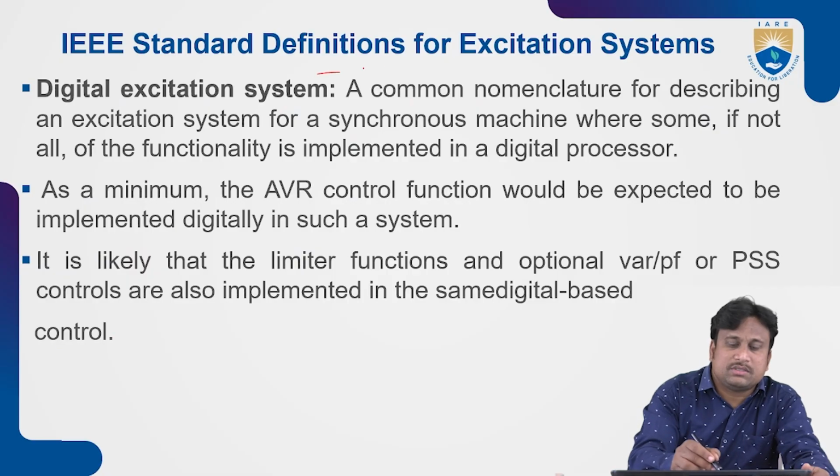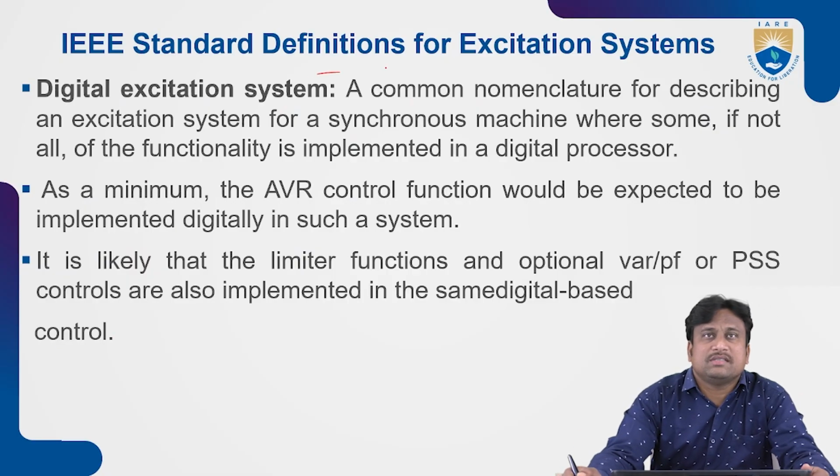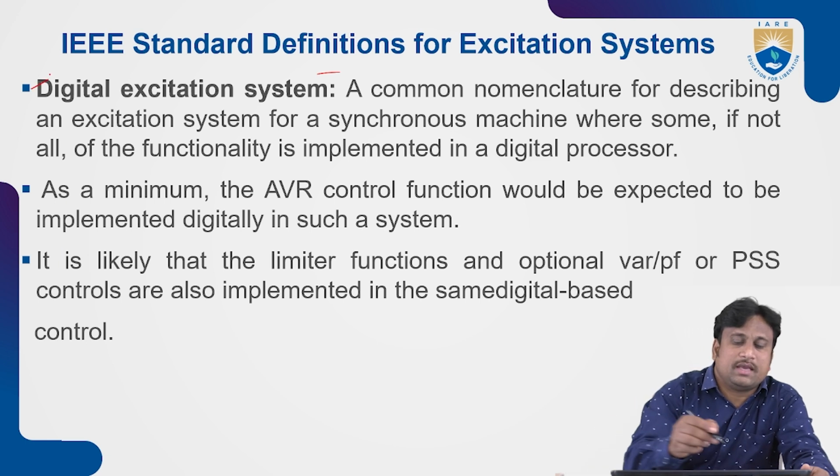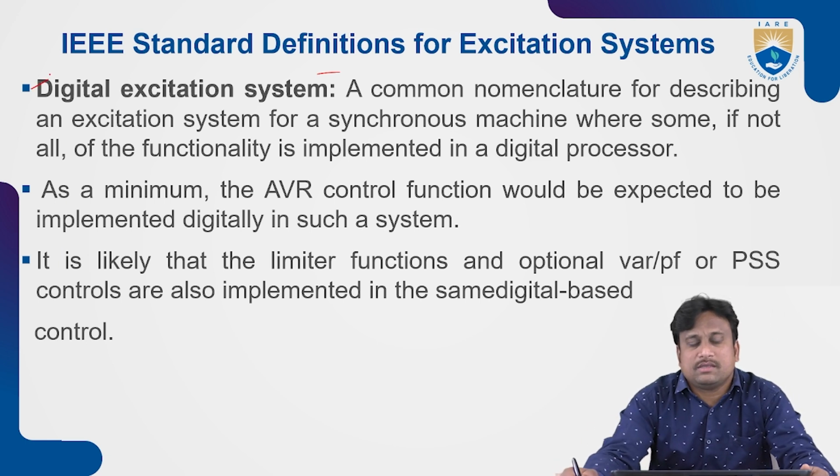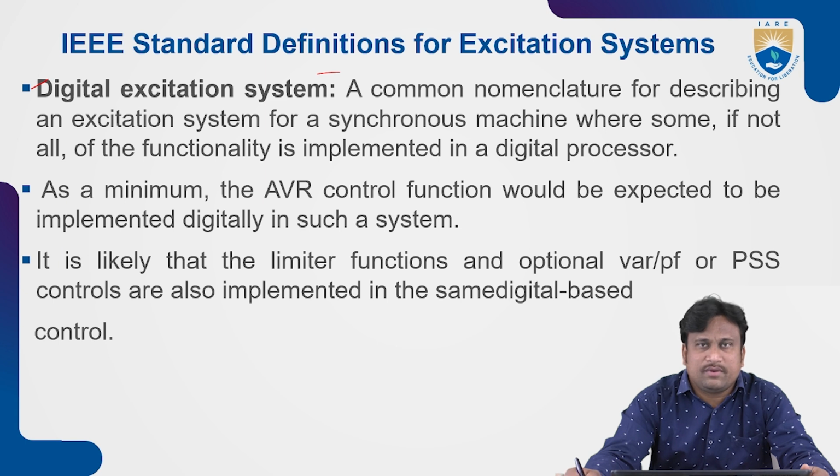Coming to the standard parameters of excitation system, the first case is the digital excitation system. What is this digital excitation system? We have already gone through the whole excitation process in earlier videos, and discussed how it influences power system operation.